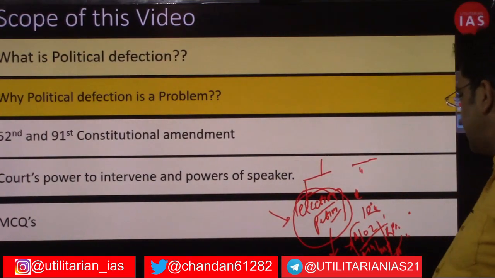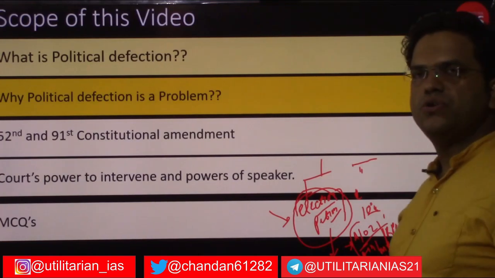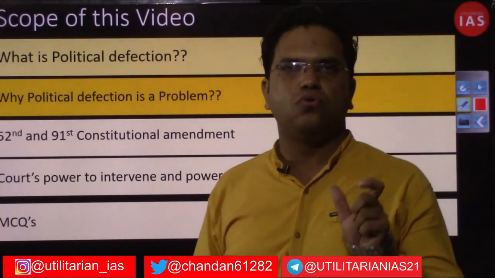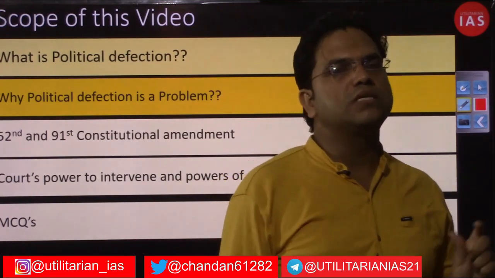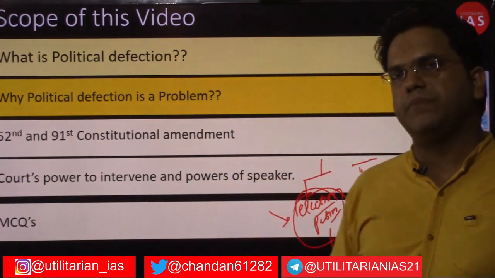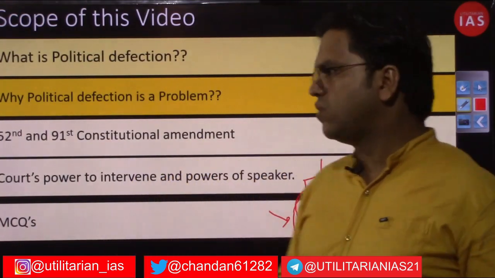And similarly, besides that you have the Representation of People's Act 1951. There are certain grounds added by this law, the Representation of People's Act 1951, right? So on those grounds as well, a member of parliament, legislative assembly and legislative council can also be terminated or disqualified.